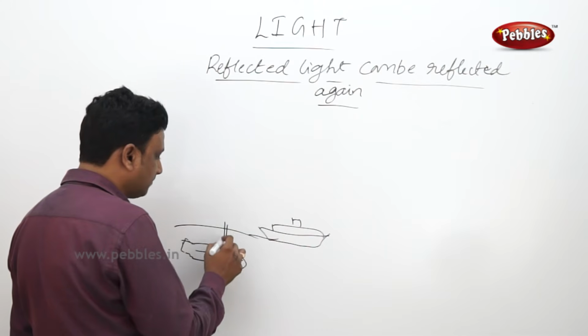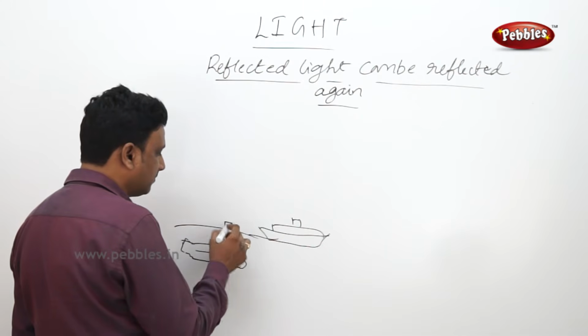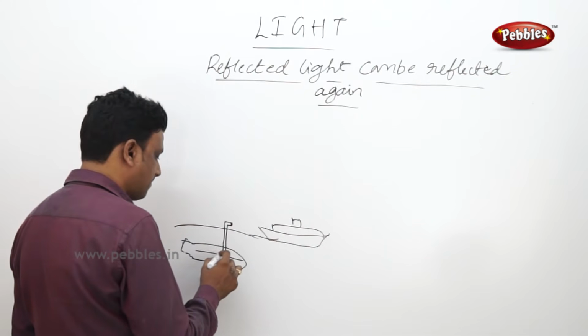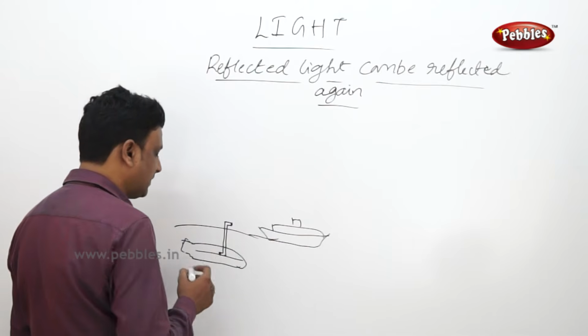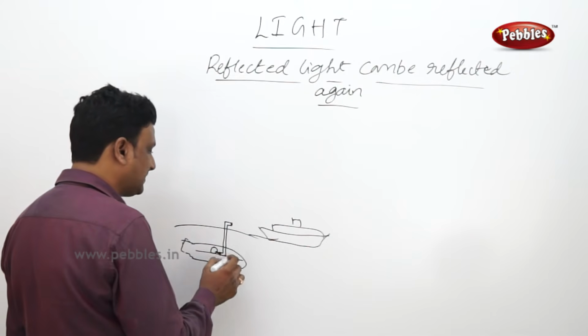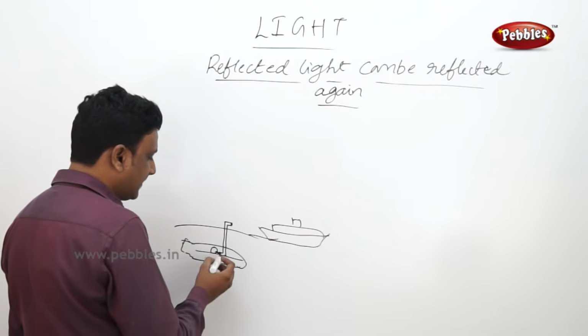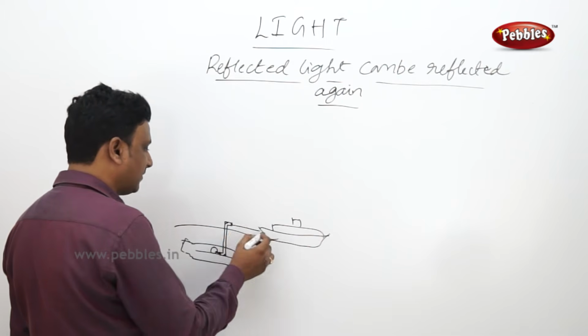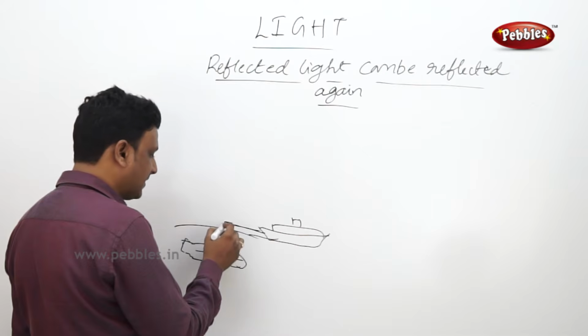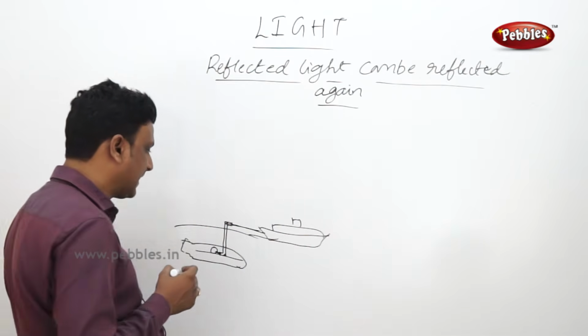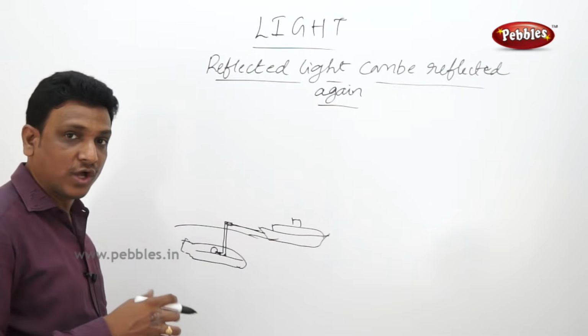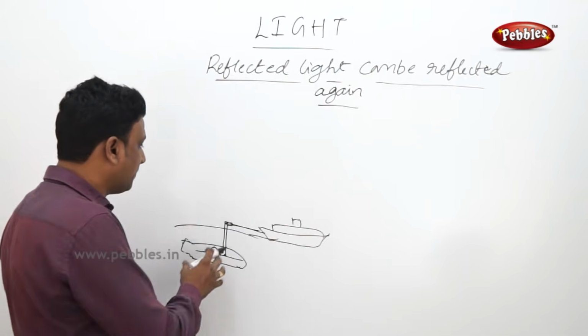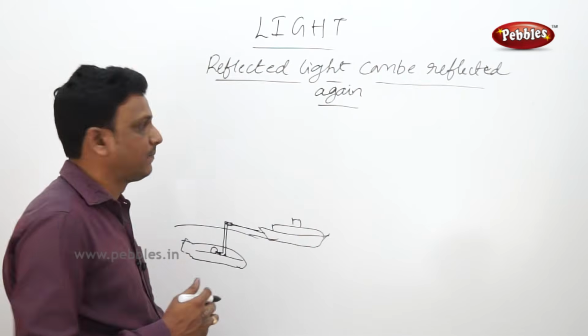A periscope will have this kind of arrangement. From here, you can see what is there on the surface. So there is one mirror fixed here, one mirror fixed here. Whatever the picture is here, it is reflected by this mirror onto this mirror to your eye. In this way, by forming multiple reflections, you can make certain tools and equipment like a periscope.